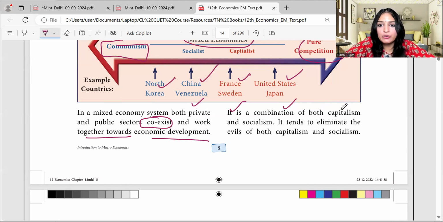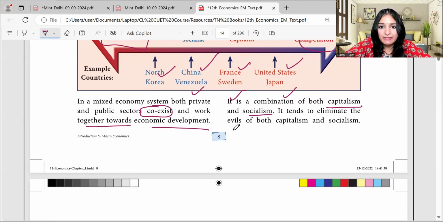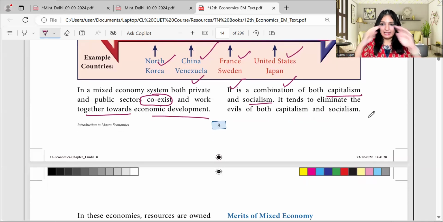It is a combination of both capitalism and socialism, and it tends to eliminate the evils of both. If I am standing here, saying I will not budge from my location, and you are standing there saying I will not budge from my location, what can we do? We both have our evils or limitations, good and bad.